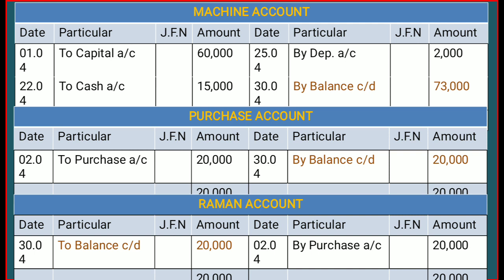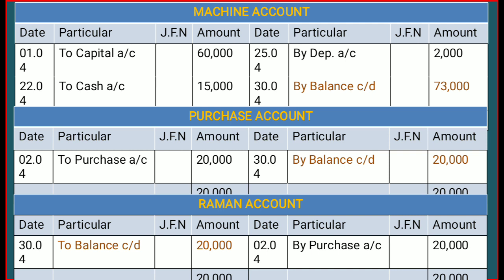Similarly we have to prepare all the accounts, ledgers and all. It will help you a lot to understand the concept and things. This is only the basics, just to make you aware of the concept.